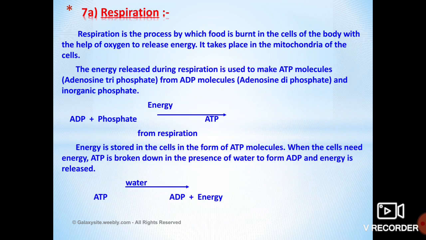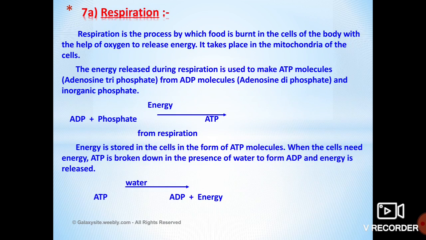When the food reaches each and every cell of the body, the breakdown of the food takes place in the presence of oxygen. So respiration is very essential to break down food particles and produce energy.